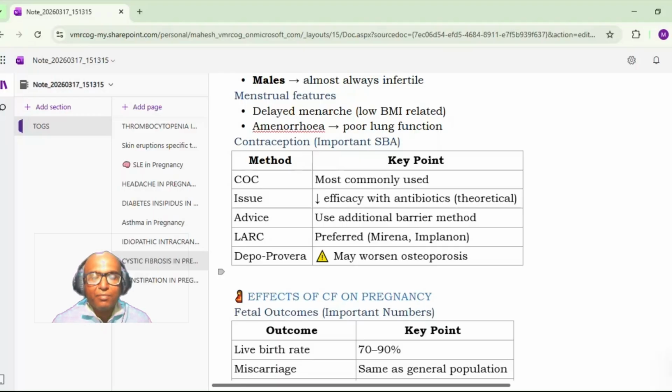Then next is Depo-Provera. It may worsen the osteoporosis. Okay.